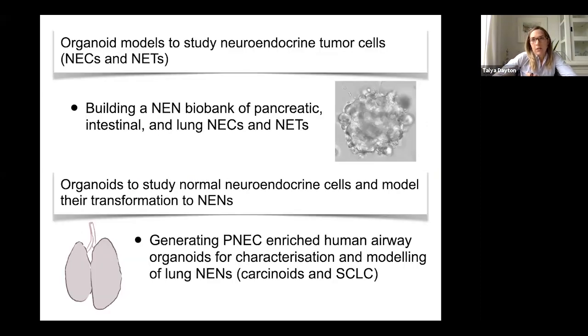So in the second part of the talk, I'll tell you about how we're trying to use this system to also understand the normal neuroendocrine cells. The idea is that if we can learn more about normal neuroendocrine cells, we can perhaps understand why certain signals might be driving the growth of tumor cells, for example.